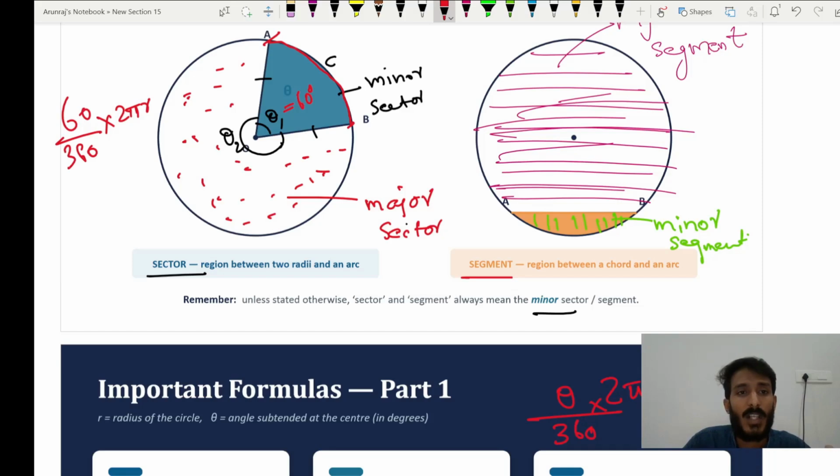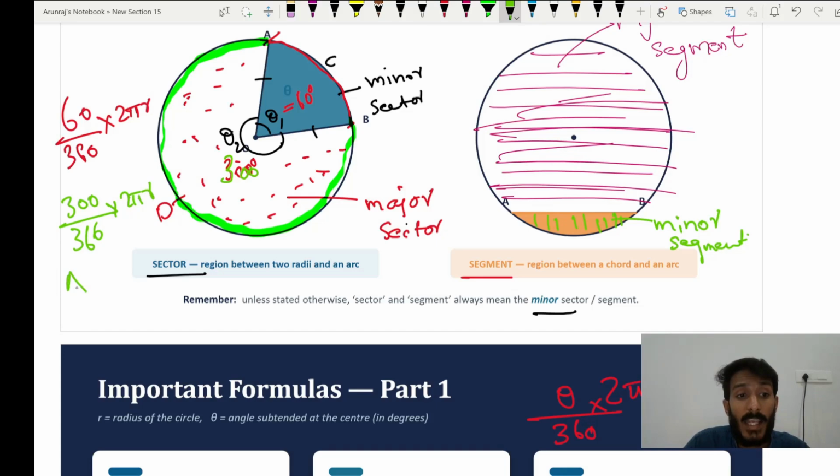Okay. Similarly, ADB. I am coming with another manner, the green highlighter way. What will be the angle? If this is 60, the remaining will be how much? 300, right? So I am coming with green color. 300 degrees means what will be this arc length? 300 divided by 360 into 2 pi r. So that will give you the arc length of ADB.